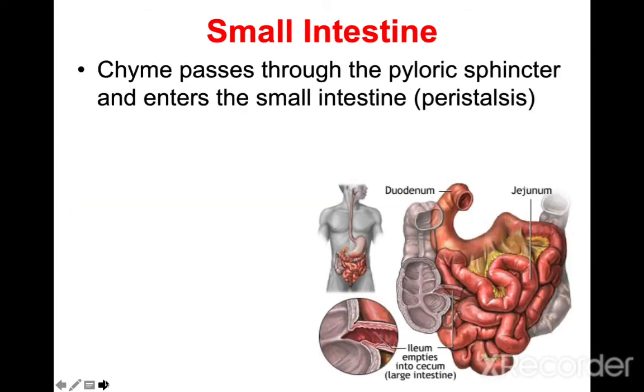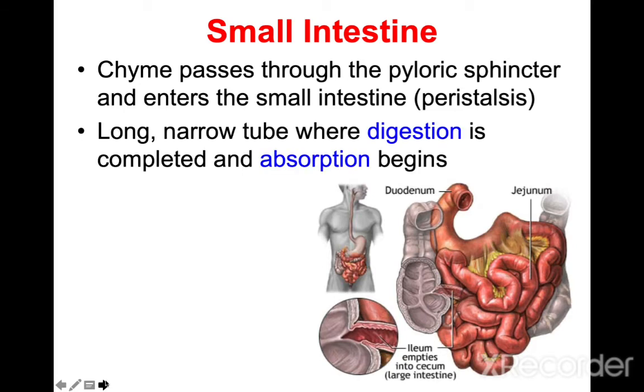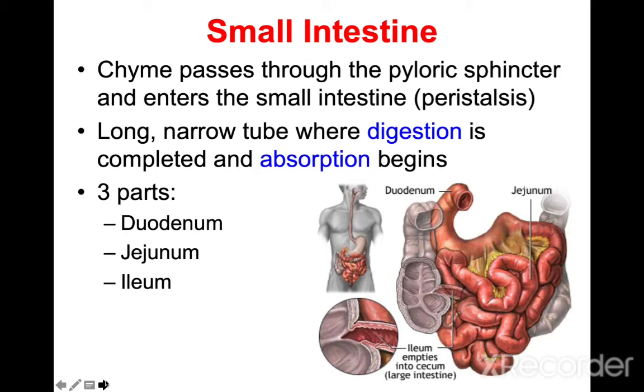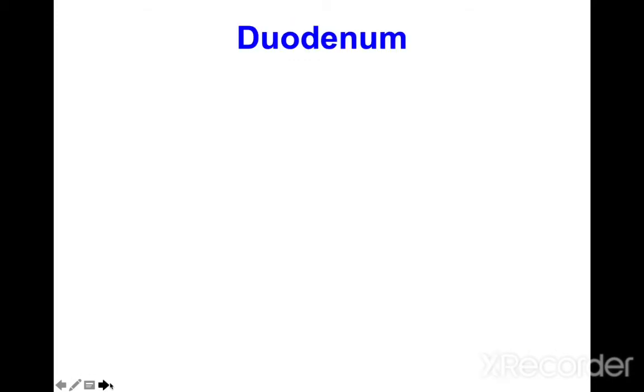Small intestine. Now we go to the small intestine. Chyme passes through the pyloric sphincter and into the small intestine by peristalsis. It is a long narrow tube where digestion is completed and absorption begins. We know the small intestine has three parts: duodenum, jejunum and ileum.